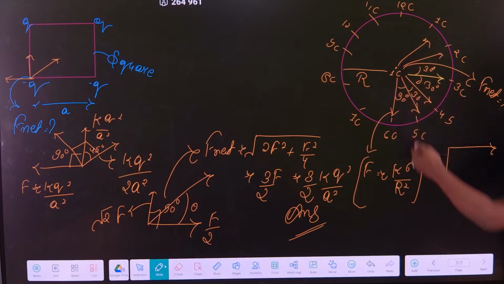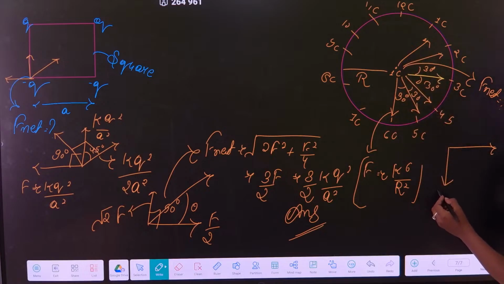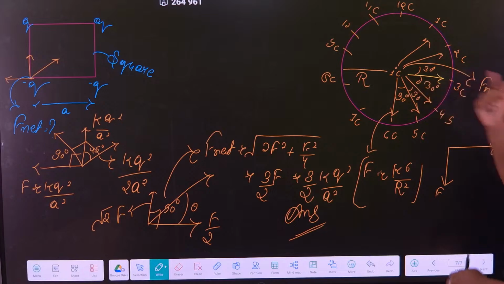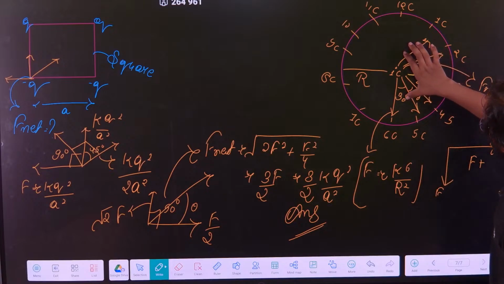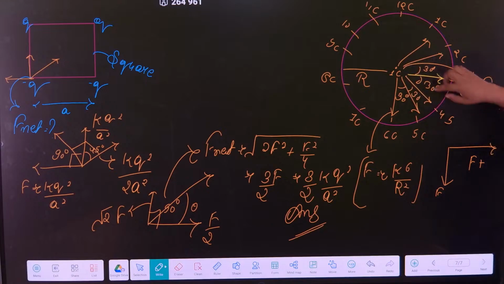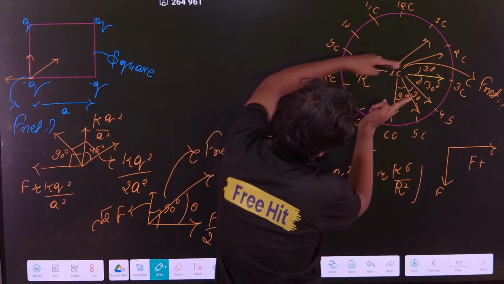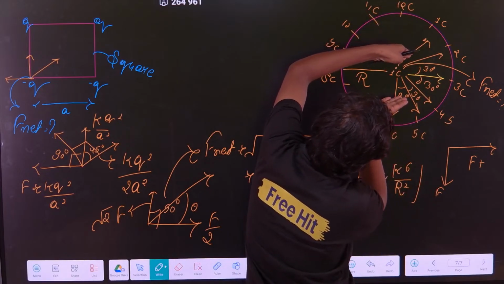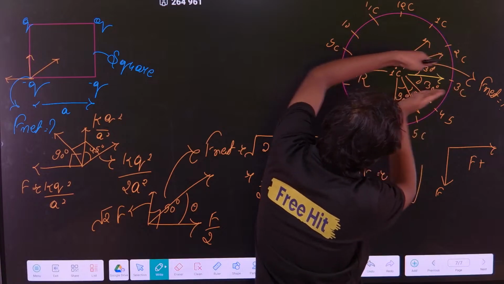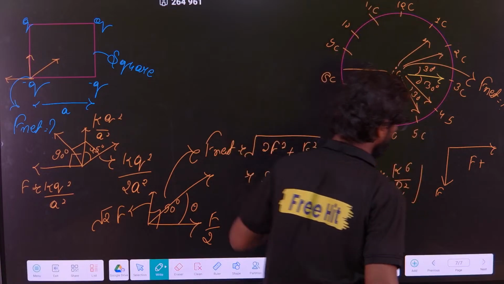This is my one component in downward direction, that is F here. In horizontal, what will we get? We will get F plus this, and this is also there. So see, in vertical these two will be added, these two, and one more thing is there. If you see properly, these two vectors' horizontal components are getting added, vertical components cancel out. Similarly, these two vectors' horizontal components are getting added, vertical is cancelling out. So you can cancel out the vertical.